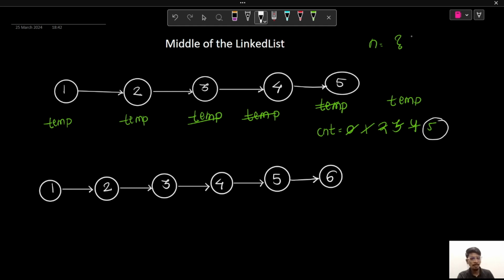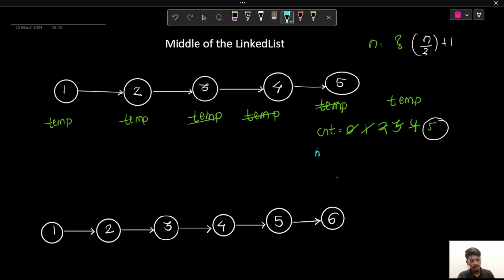So with the help of this total number of nodes, we can easily find the middle of the linked list with the formula n by 2 plus 1. So this will be giving me my middle node. So here my middle node is equal to 3. So now I'll reinitialize my temp to head and I'll start iterating over our linked list again.